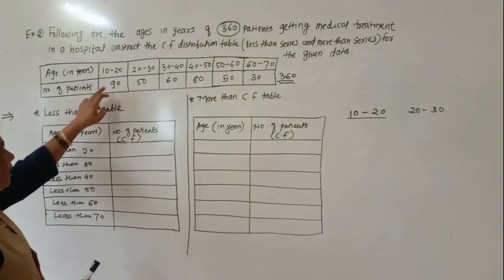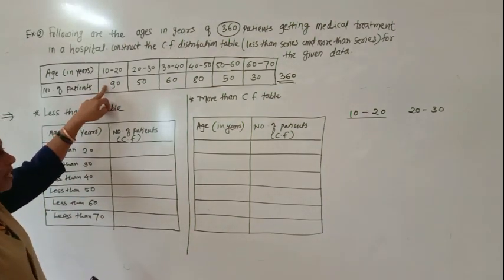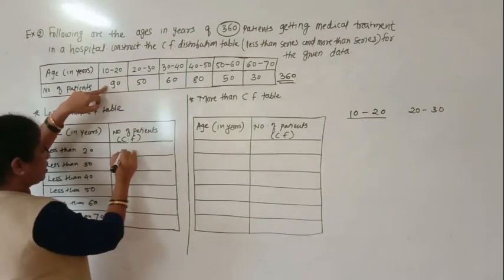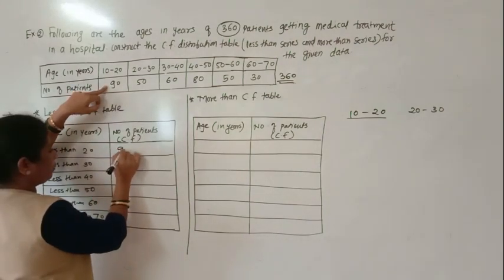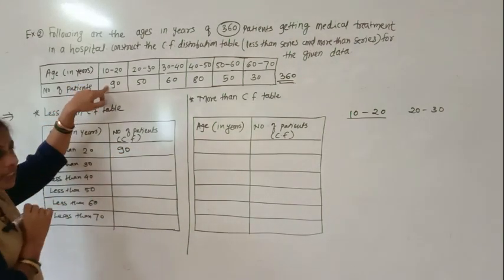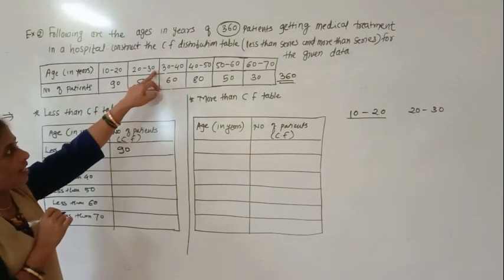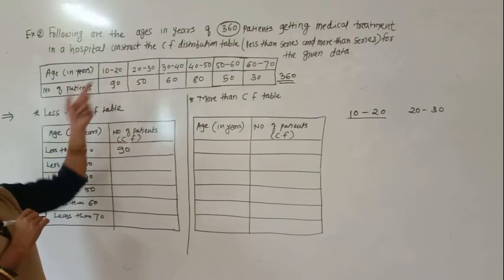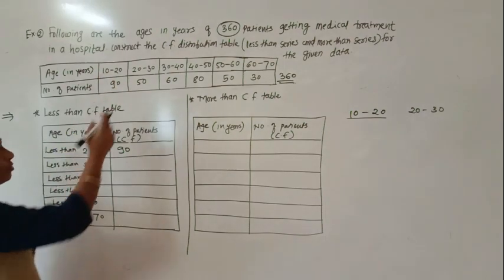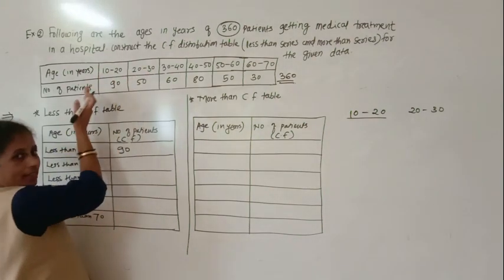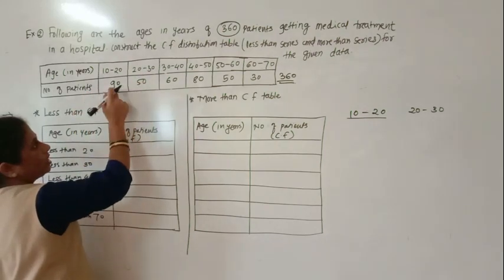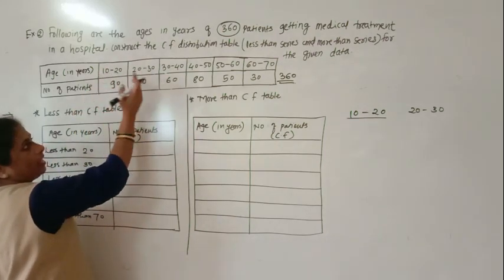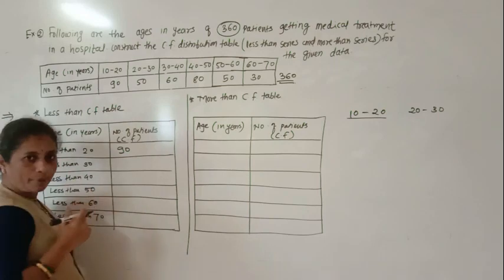So less than 20. Less than 20, how many patients are there? 90 patients. Okay. Then less than 30. Less than 30 means all are there. In that, less than means this group also will contain. So all these people are less than 30 age. Understood? Those are the patients.